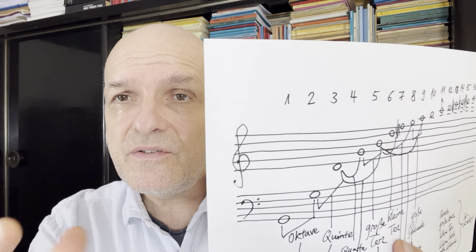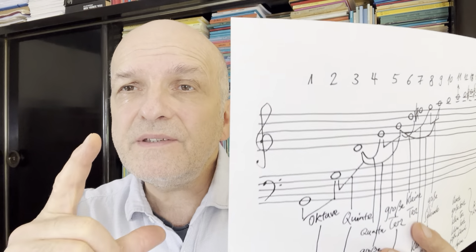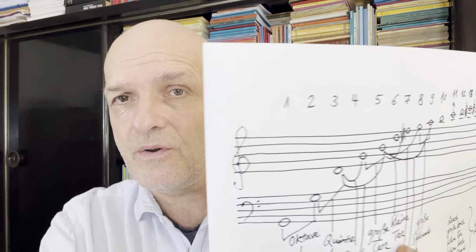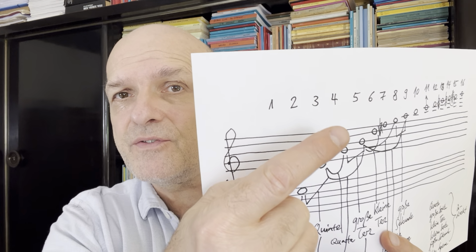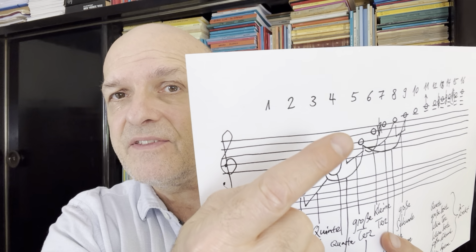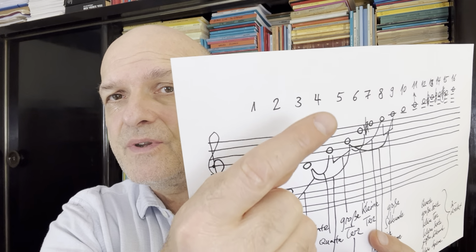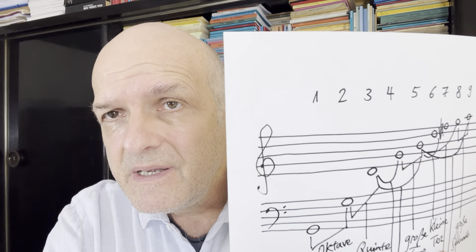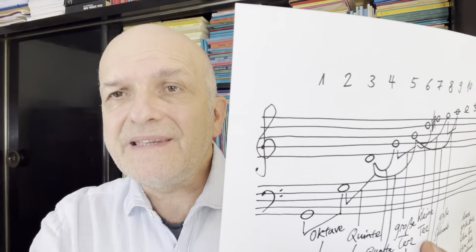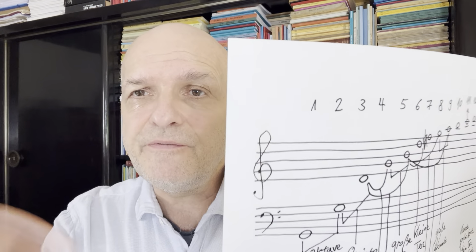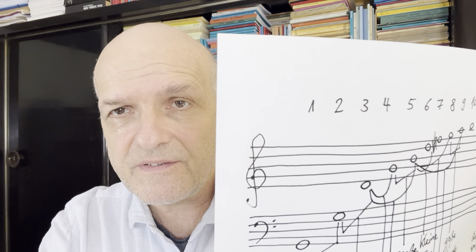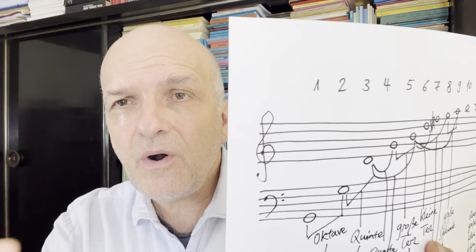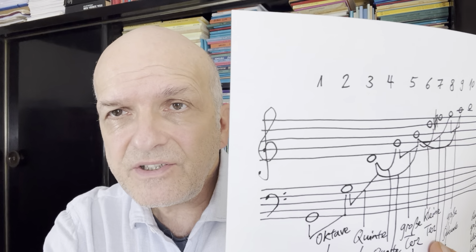And then we have intervals that are created not in relation at all to the basic note. That means from the fifth to the major third, we have the major sixth. And from the major third to the fifth, we have the minor third. So all these intervals are there, all the intervals that we feel are more or less consonant, but they are not all created in direct relation to the basic note.